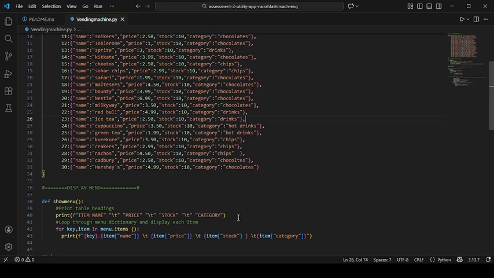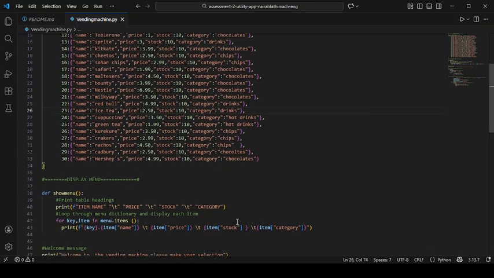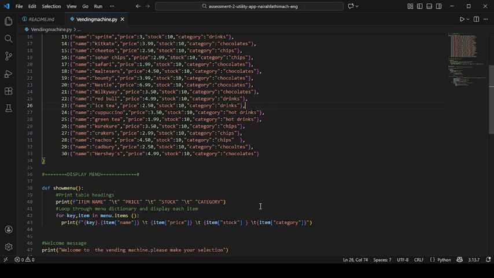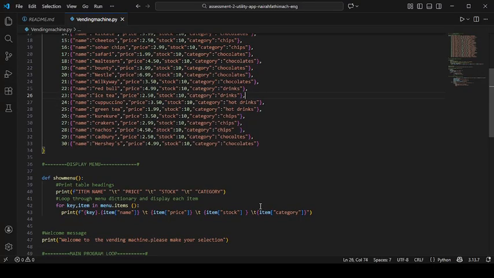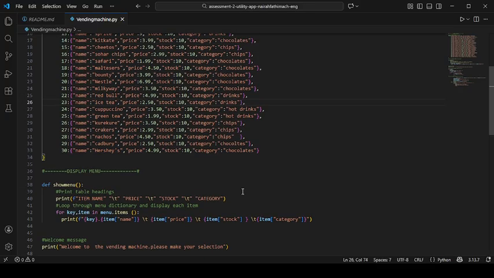Then it uses a loop to go through each item in the menu dictionary and display the details. Using a function here improves the code readability, avoids repetition, and makes the program easier to maintain.